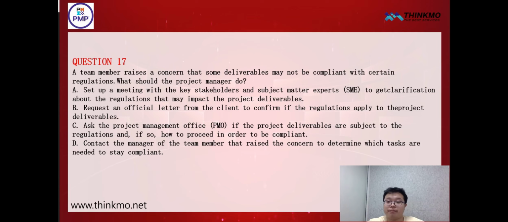For example, our project management office is mainly there to provide information about compliance throughout the entire project lifecycle. However, it may not be able to cover everything, all of the specific deliverable regulations as a whole. So options B, C, and D actually have two main issues.